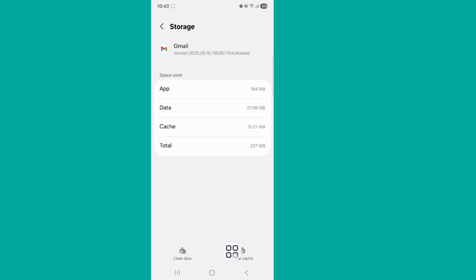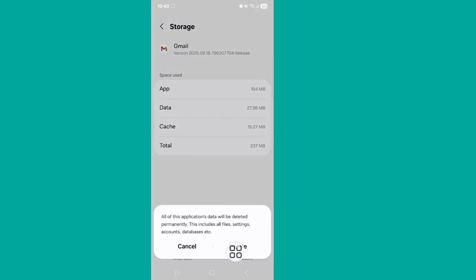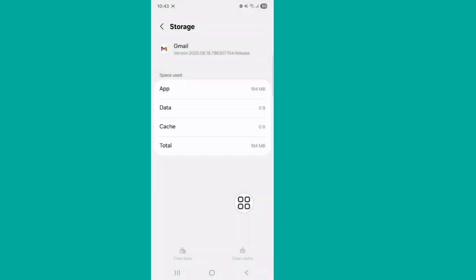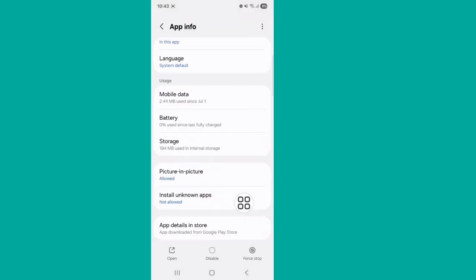You can see here clear cache and clear data. Tap on clear data. Tap on delete all data. Go back.